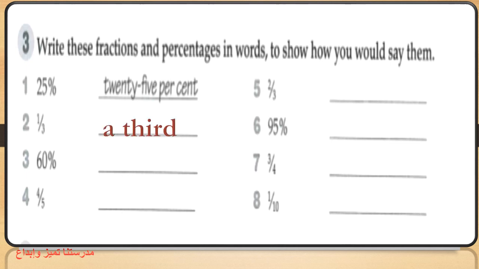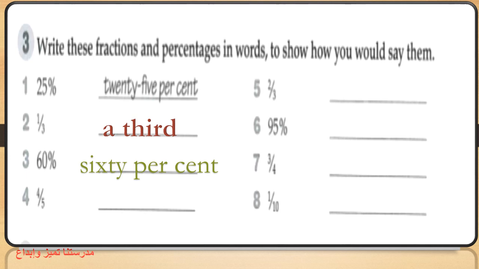Yes, exactly. A third. A for 1 and third for 3. Yes. Number 3, it's a percentage. How can we say this one? Exactly. 60%.